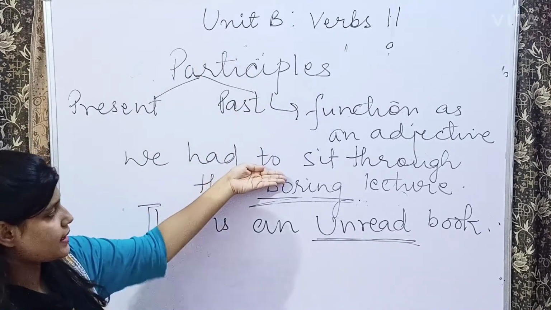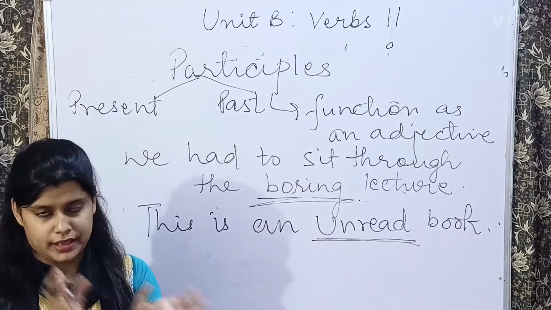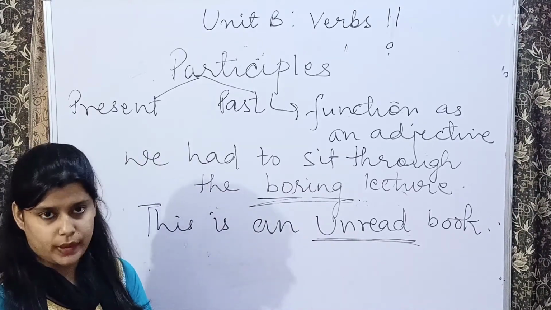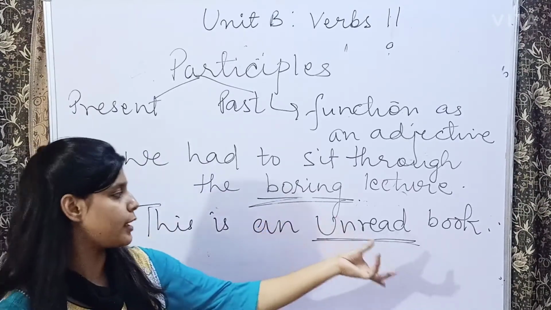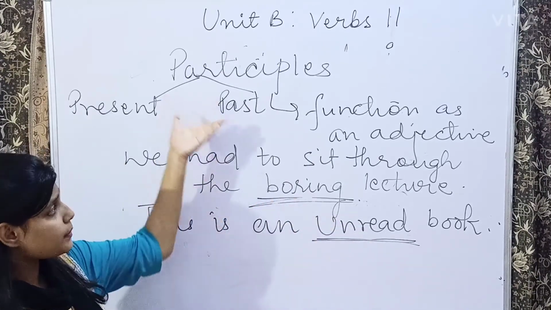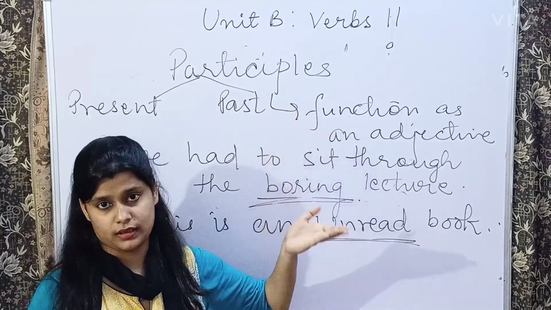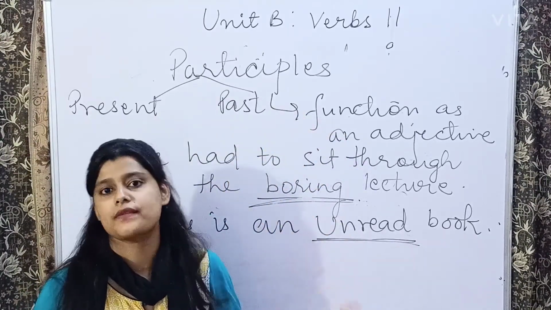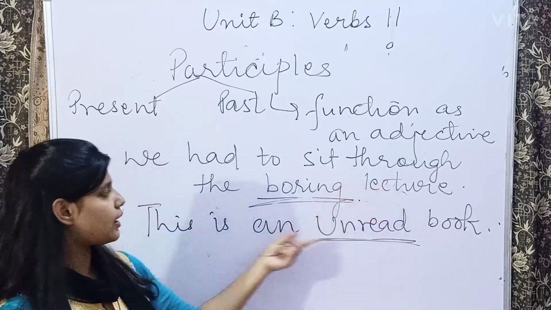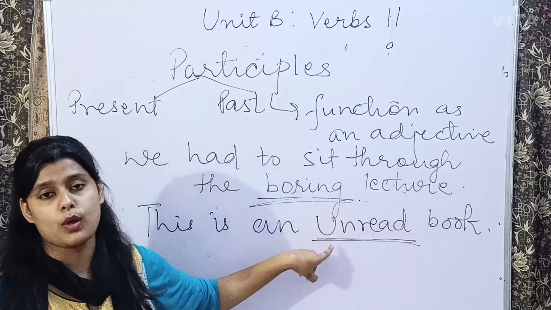So ये जो sentence था ये हमारा present participle था because the boring lecture was just continuing throughout, so it is happening in the present. And this is an unread book, this is your sentence in past. So participles में क्या होता है? Here the verb always functions as an adjective. The verb is basically telling the quality of something. जैसे यहाँ पे lecture क्या था? The quality of lecture was that it was boring. Book की quality क्या थी? That is it was unread.